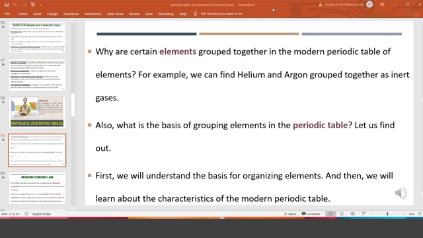Okay. So, the modern periodic table depends on atomic number. First point: all earlier attempts were based on atomic mass, and that only we will remove, because that is what gave the problem to all. So when you change the base, it is like a house that is not good because its base is not good. You demolish this house and go for new construction by making the foundation, the base, strong.